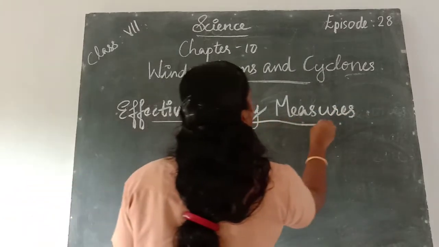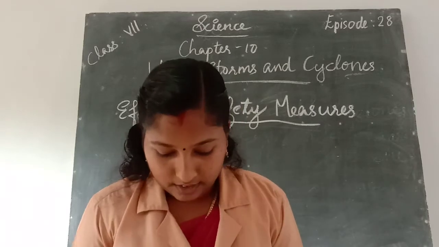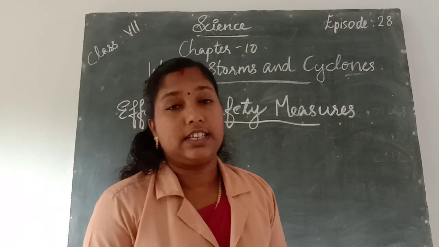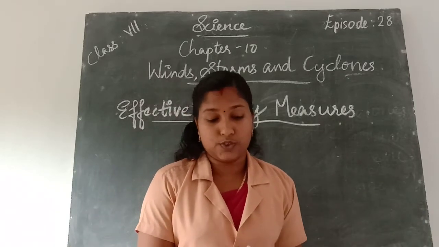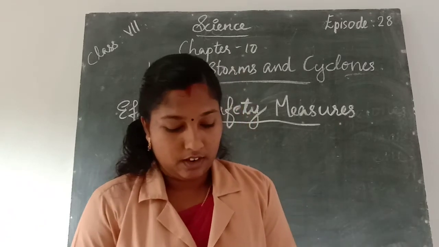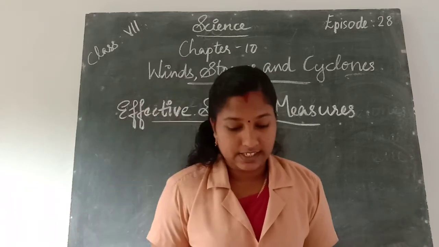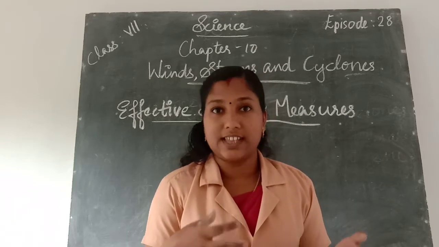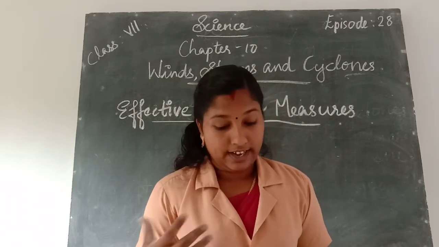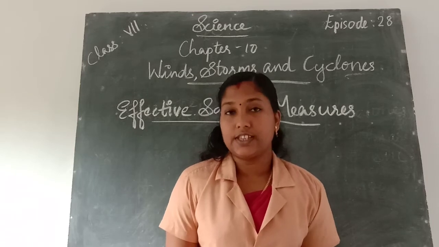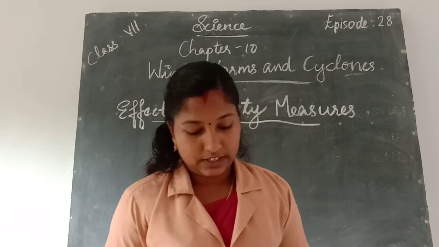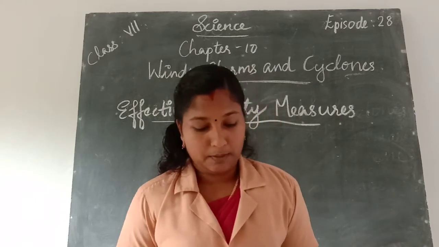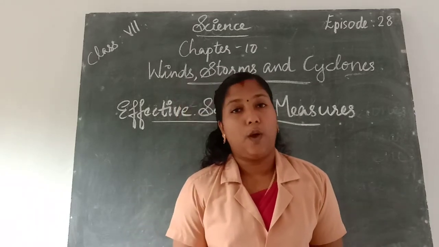Then next we learn about the destructions caused by cyclones. The high speed winds can damage many houses, telephones and other communication systems, trees, etc. And also it will cause tremendous loss of life and property.